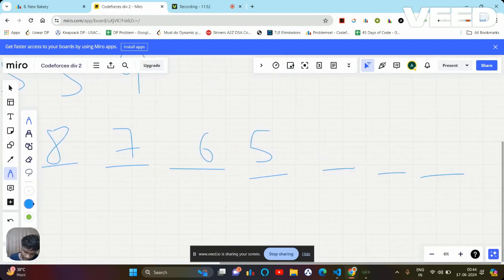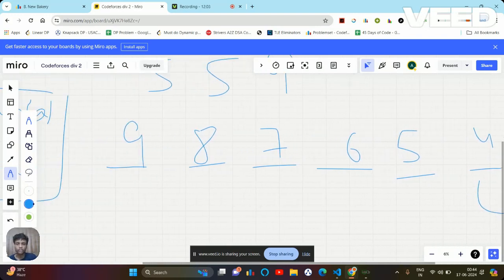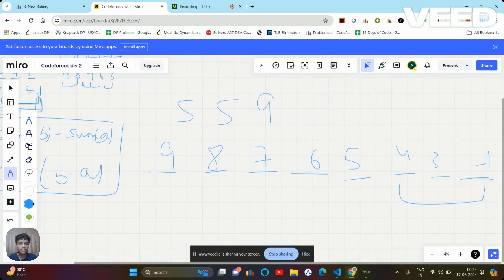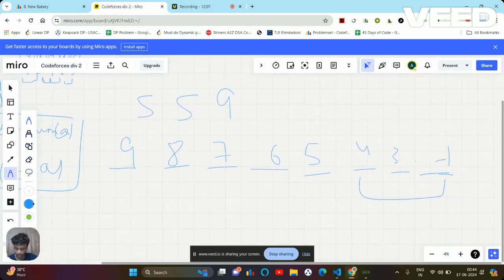Suppose I am also considering till 1: 4, 3, till 1. It is not going to affect anything, because eventually I'm going to subtract it. These extra values will not affect it either, because in the end I'm only picking these values. So if I am considering 4, 3, 1, don't think that I'm having it like this.